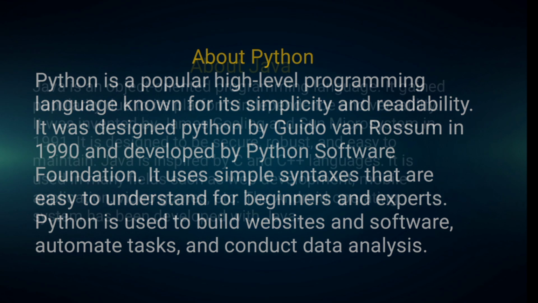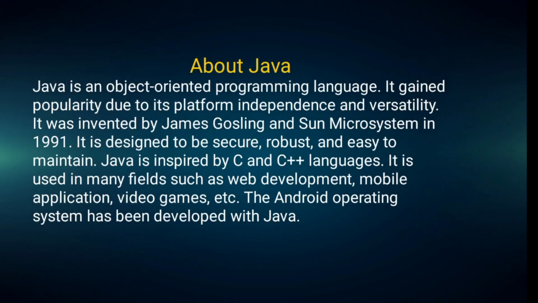The third language is Java. Java is an object-oriented programming language. It gained popularity due to its platform independence and versatility. It was invented by James Gosling and Sun Microsystems in 1991. It is designed to be secure, robust and easy to maintain. Java is inspired by C and C++ languages. It is used in many fields such as web development, mobile applications, video games, etc. The Android operating system has been developed with Java.